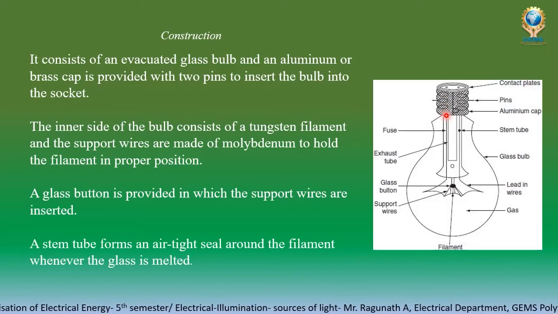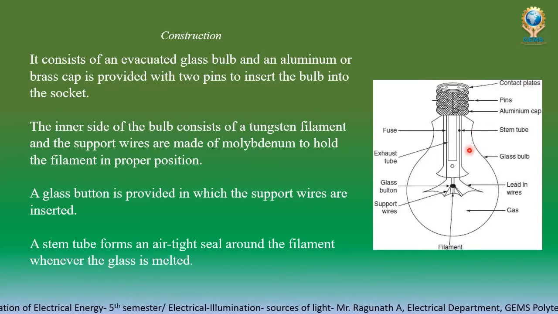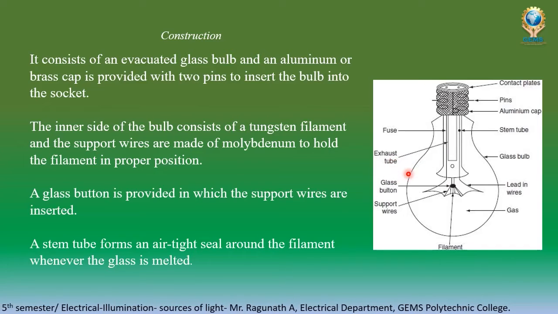This is conducting the current. From this wire only the current is coming to the filament. Here some more parts are given, the exhaust tube and then the stem tube, and then some additional tubes are given.